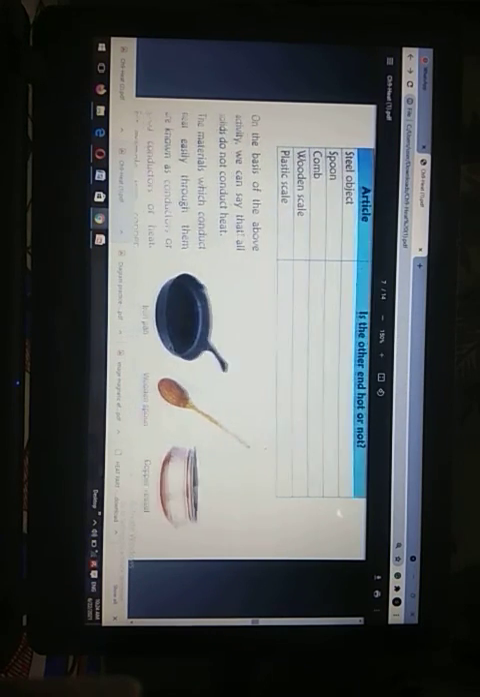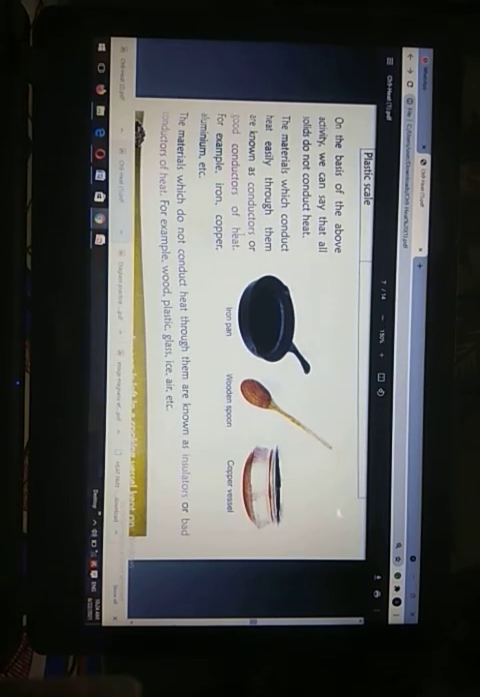Steel object: is the other end hot or not? Yes. So we can say that in steel objects, the transfer of heat occurs from one end to another. Spoon, yes, it is also. Comb does not, because it is not a conductor. Wooden scale does not. Plastic scale does not. So from this conduction of heat in different objects, what did we conclude? We conclude that steel and the spoon are actually conductors. They can conduct heat from one end to another. But the comb, plastic scale and wooden scale are insulators, or bad conductors of heat. They cannot pass the heat from one end to another.